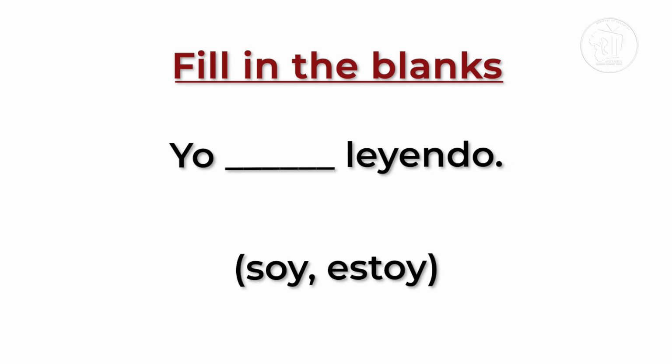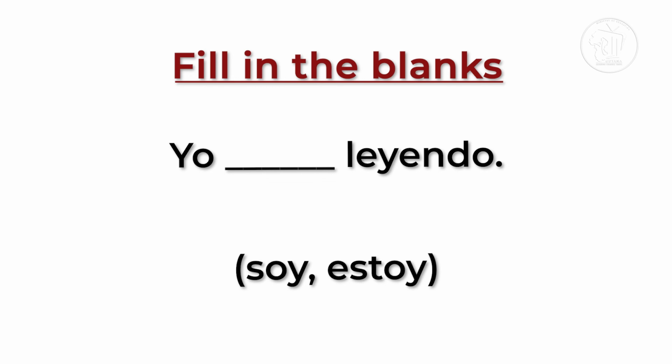Let's look at the final sentence. Yo blank leyendo. Leyendo means reading, as you can see from the image on screen. Now, you have to tell yourself, this is a temporary state because in a few minutes, probably I'll be eating or singing or dancing.